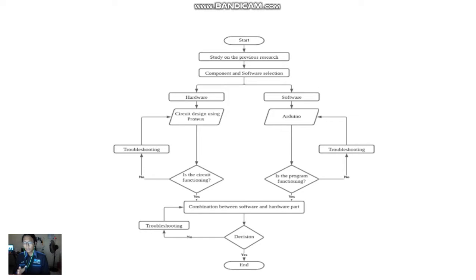Okay, if the combination is complete, we will test whether it will be successful or not. If it's not, we will troubleshoot the system again, and if it's functional, then it will be the end of the project, as I have achieved the objective of the system and the project.